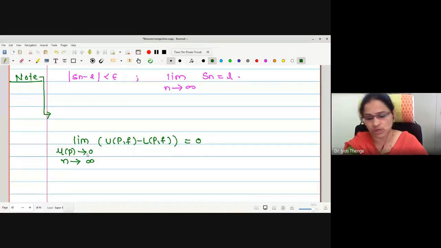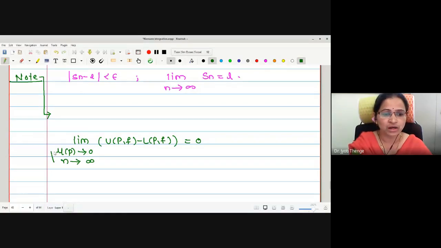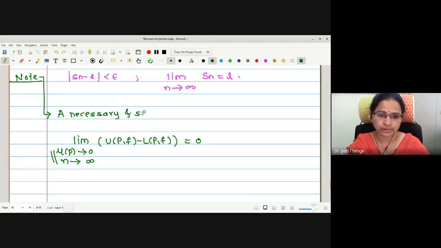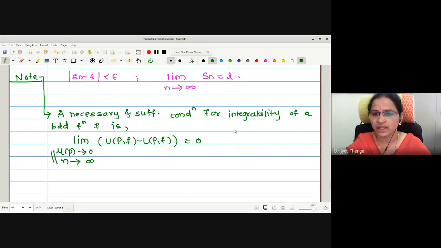Norm value of the given partition is tending towards 0. Okay, therefore these two are same, though you write n tends to infinity or norm P tends to 0. Therefore here I can write a necessary and sufficient condition for integrability of a bounded function f. Is that okay? This is actually a replacement we are writing.